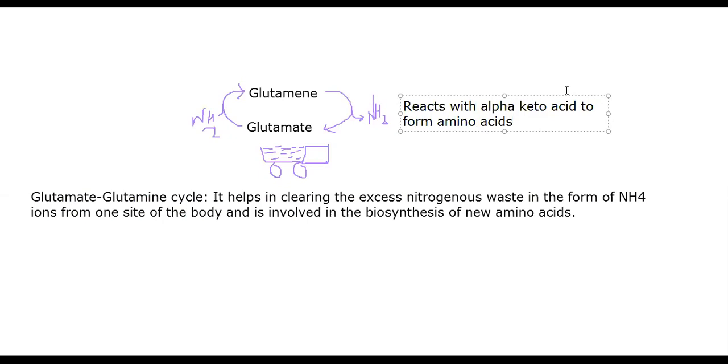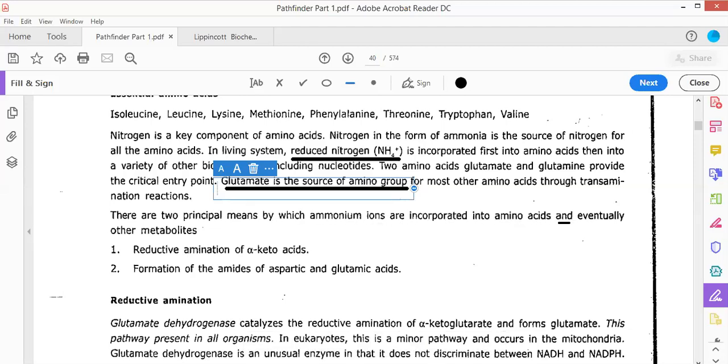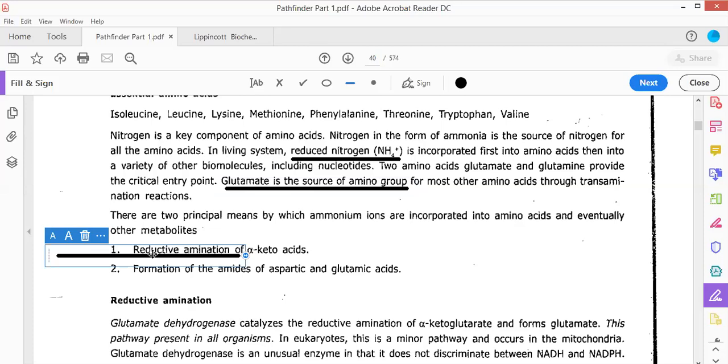Okay, so that's important. Now let us again share with you all about the Pathfinder. There are two principal means by which ammonium ions are incorporated into amino acids and eventually into other metabolites. One is reductive amination of the alpha keto acids. You can reduce the alpha keto acid by adding an amino group.